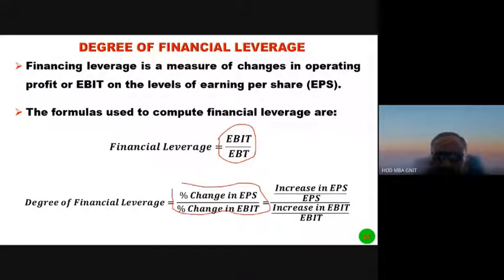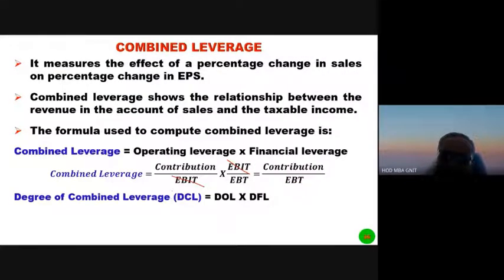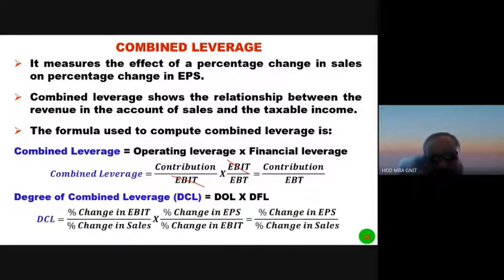Simply we can calculate here degree of operating leverage into degree of financial leverage is equal to degree of combined leverage. By using the same principle, the principle of degree of operating leverage and the principle of degree of financial leverage, we can also calculate degree of combined leverage.